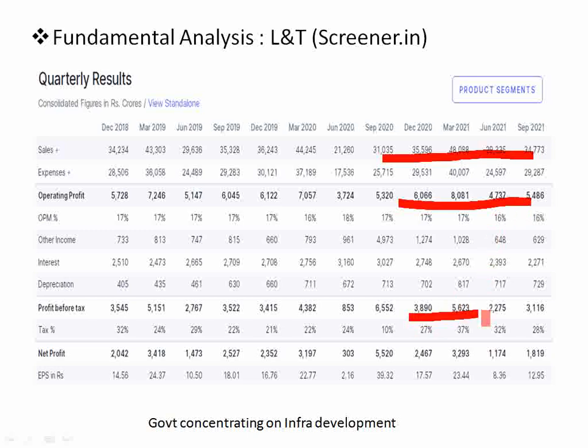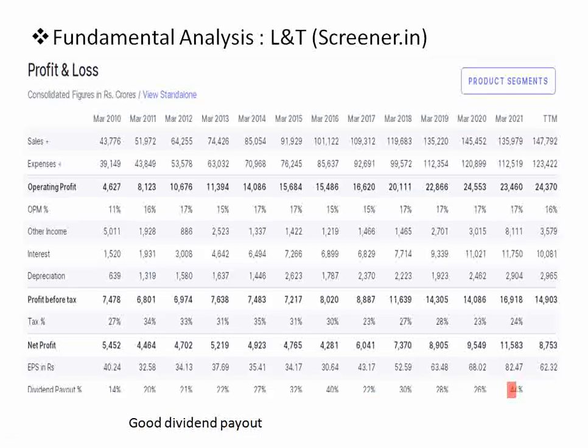Profit before tax and after tax have improved, and we can see an improvement in earnings per share as well. Our Indian government is concentrating more on infrastructure developments and engineering developments, so L&T will be a key player to implement all these projects. So we are expecting some very good growth in L&T.